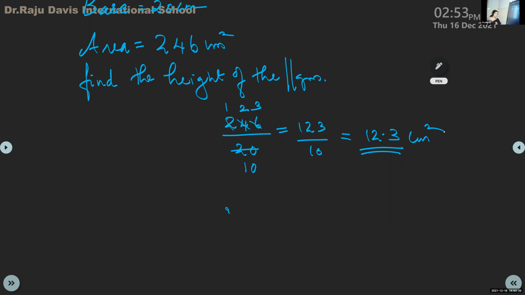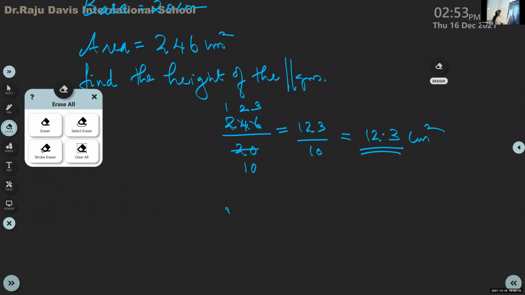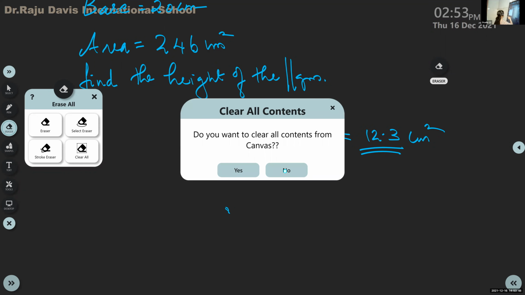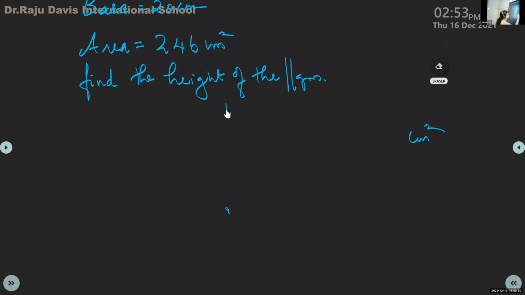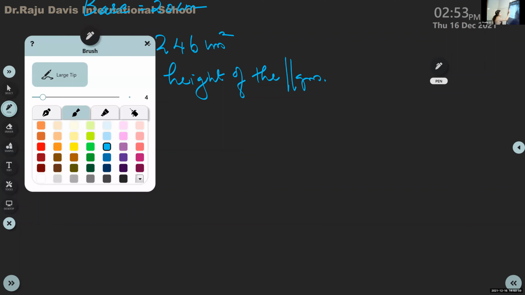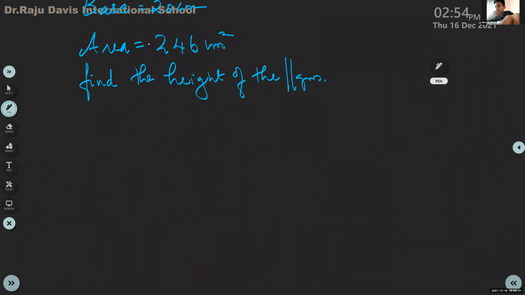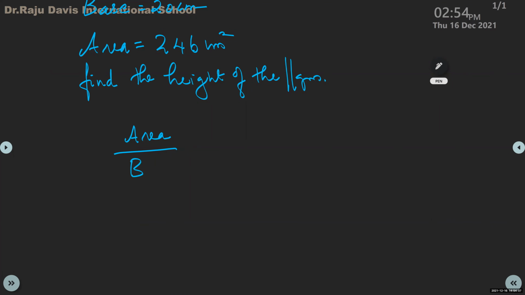You know this, I have taught you fractions and decimals. That is division. Okay, once more I'll explain. How you got 246 by 20, you understood, right? Area by base is equal to height.